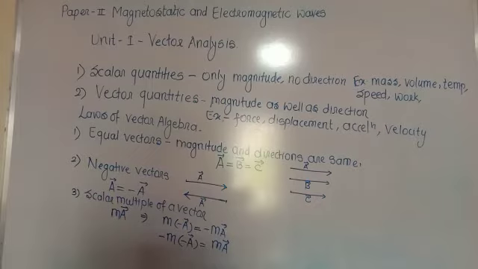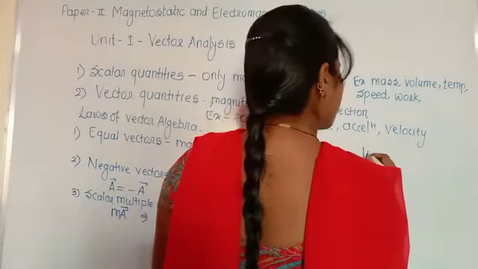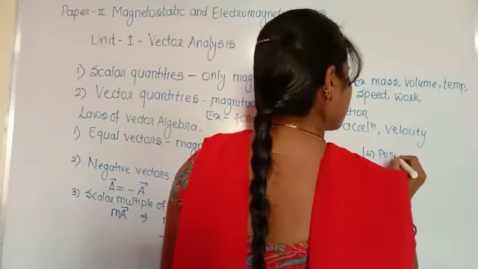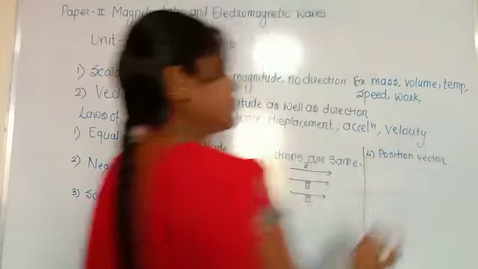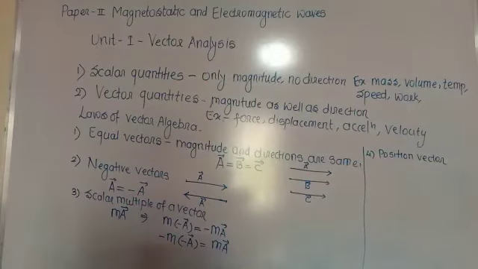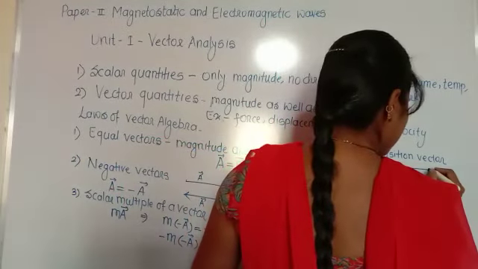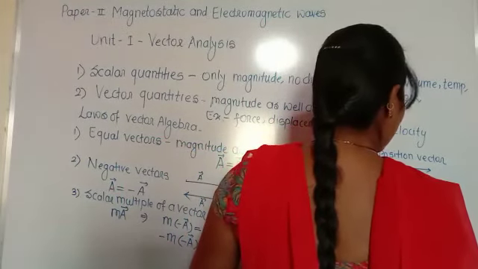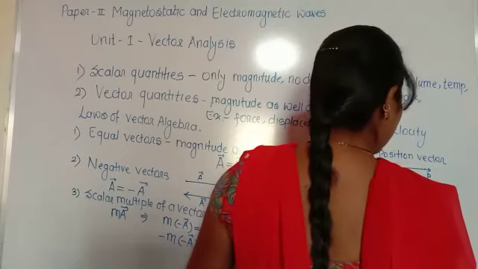The fourth one is the position vector. What is the position vector? The position of a point with respect to an arbitrary origin can be represented by a vector called the position vector. If we take a vector whose starting point is O and whose end point is P, we can write it as vector OP.